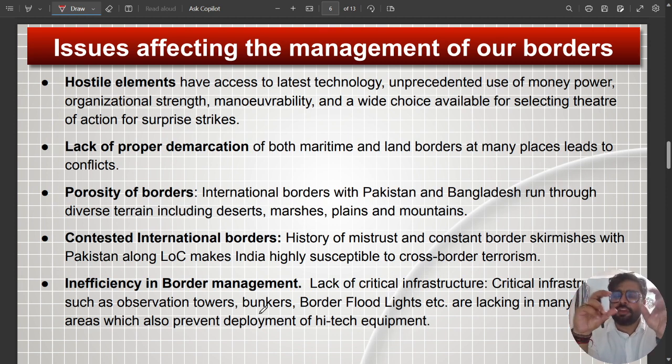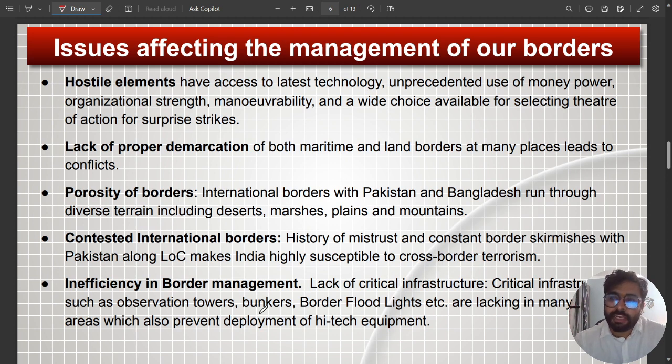Like they use the complexities of the borders and then they plan their strike according to the geography of that place. For example, Kargil War. In Kargil War, it was a well understood fact between Indian and Pakistani forces that both the forces will come down whenever the geography becomes extreme, that is during the winter months.